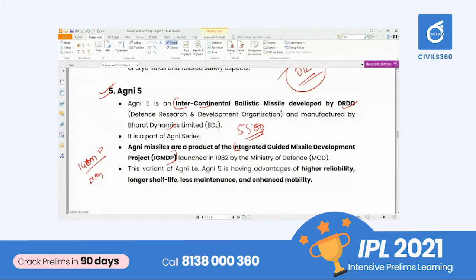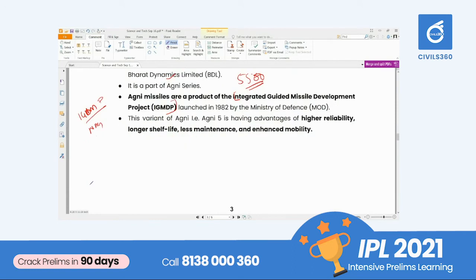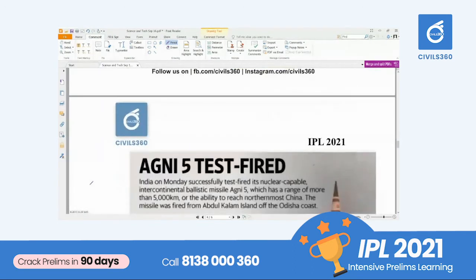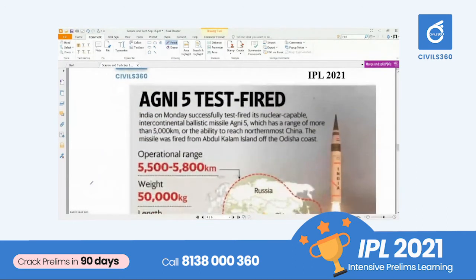And the benefit of Agni 5 is higher reliability, longer shelf life, less maintenance, and enhanced mobility. That is, it is easy to carry. It can be kept in an idle condition for a very long time, and low maintenance is there. High reliability, quality of service, and targeting capacity are also very high.